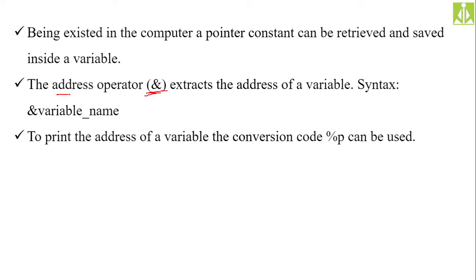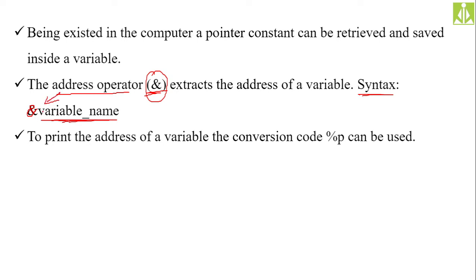Here you can see the address operator ampersand is used to retrieve the address of a variable. If you see the syntax, whatever variable you have declared will have a name, and using that name, just prefix the variable name with the ampersand symbol. The ampersand symbol is nothing but the address operator. We call it an address operator.